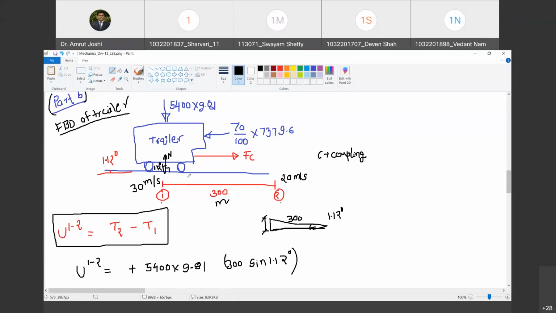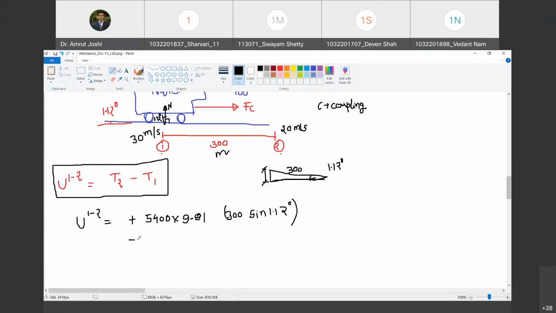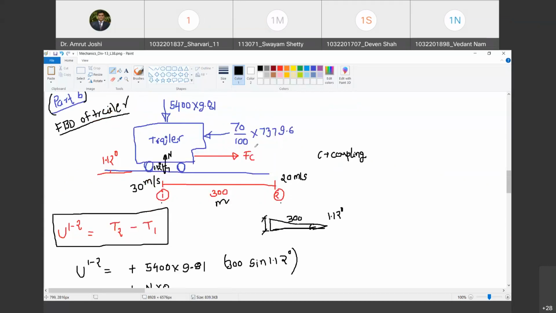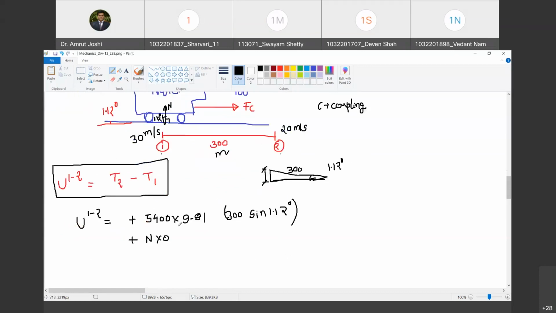Now what else? Which is the next force? N. N doesn't do any work. So for completeness, let me write N into 0, because there is no displacement in the direction of N. The body is always displacing perpendicular to the N. Happy? Yes, sir. Then you have this braking force, which is 70 by 100 into 7379.6.